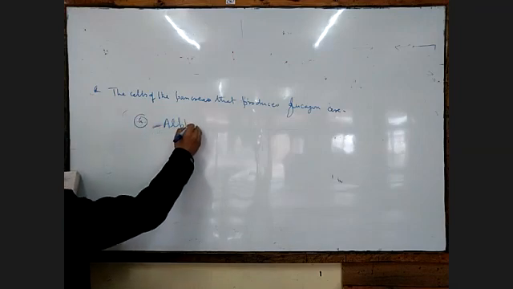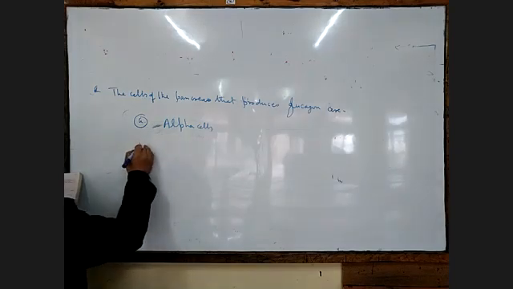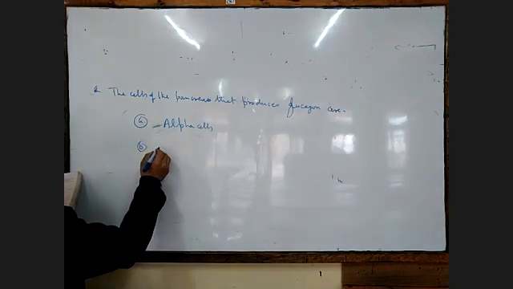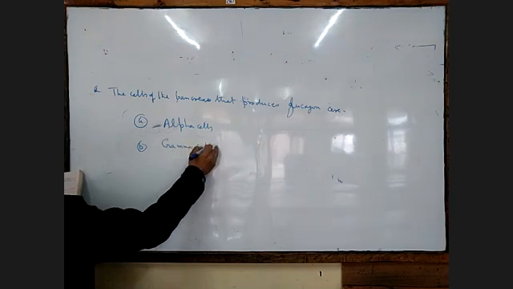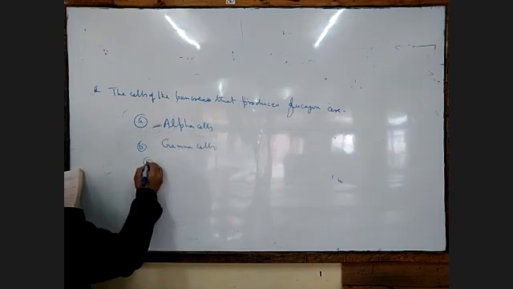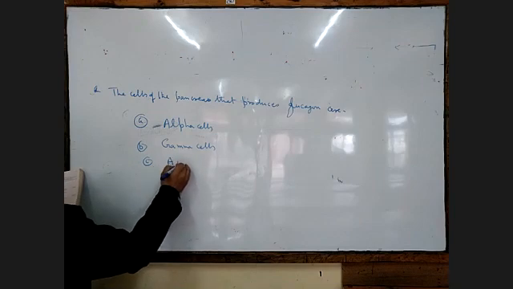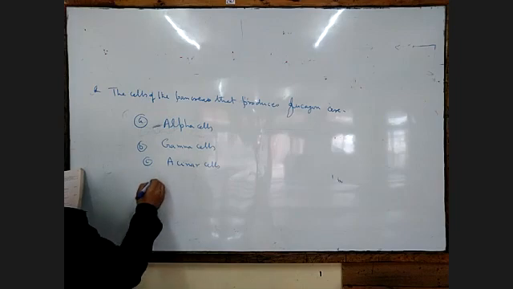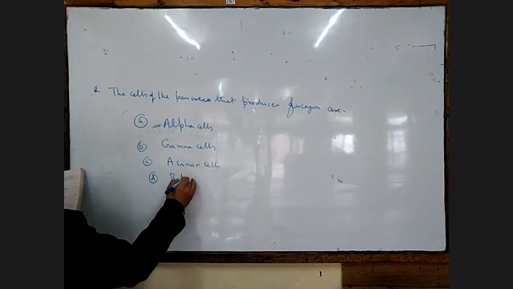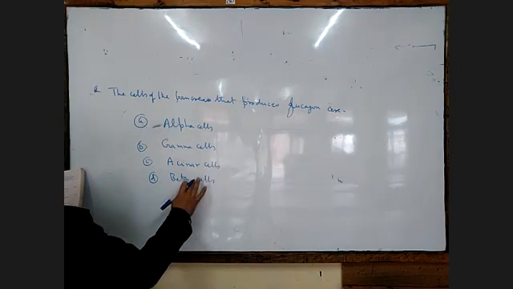Option B, gamma cells. Option C will be acinar cells. And option D will be beta cells.